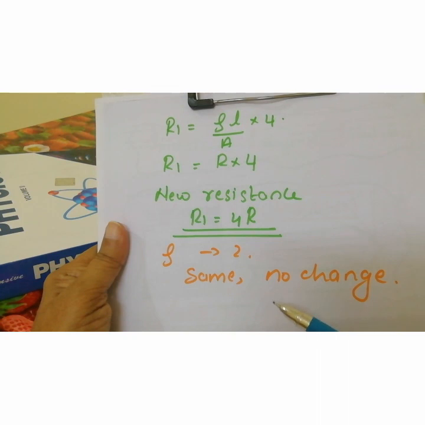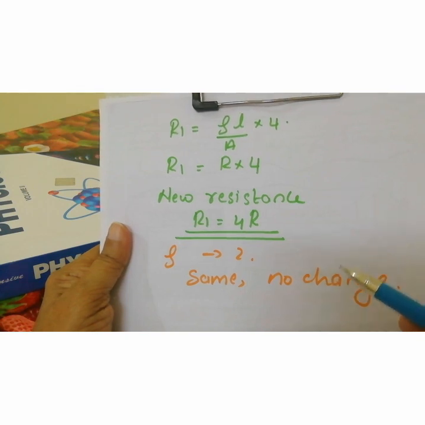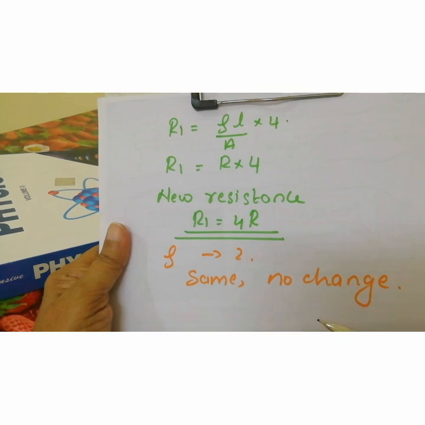These types of questions are very important. The same type of question will come if the wire is stretched to 3 times. Then L will become 3L and A will become A by 3. That is the only change. These types of questions are very important for the exam.